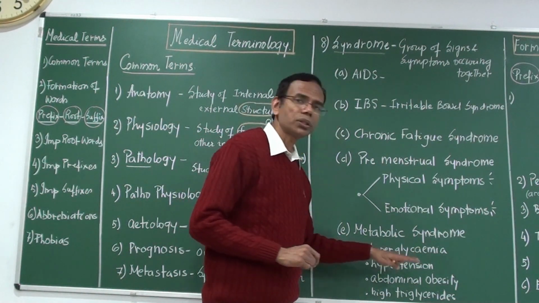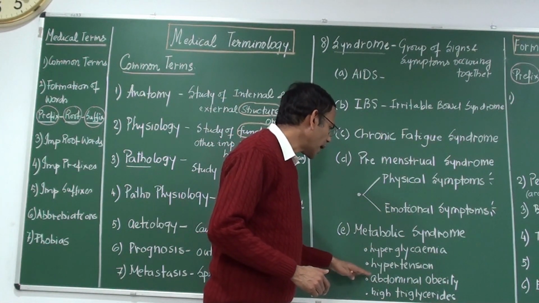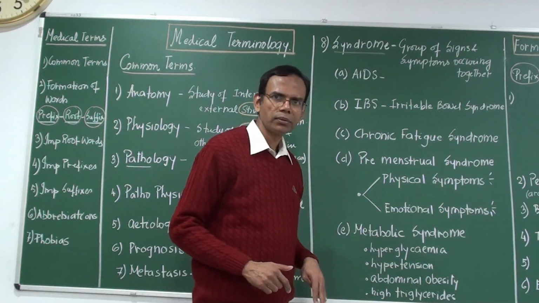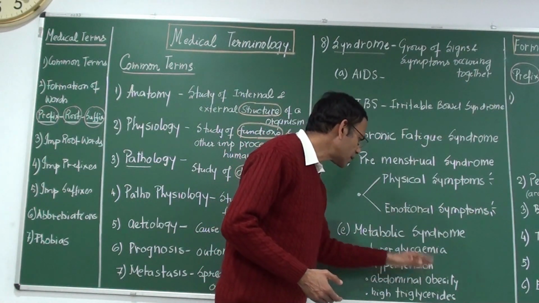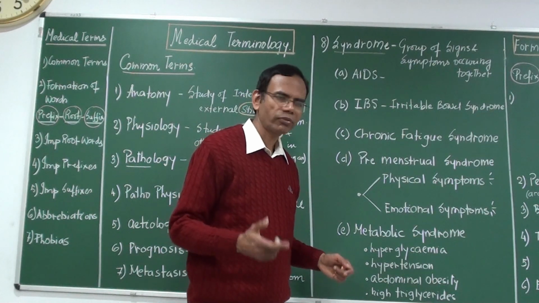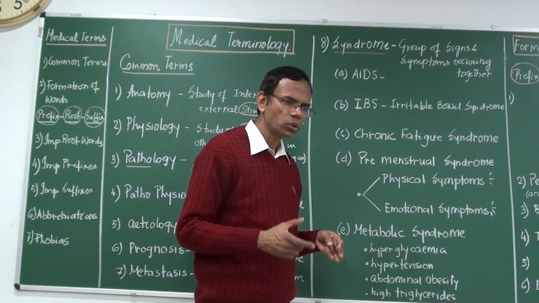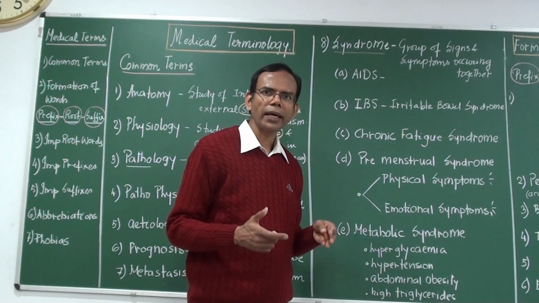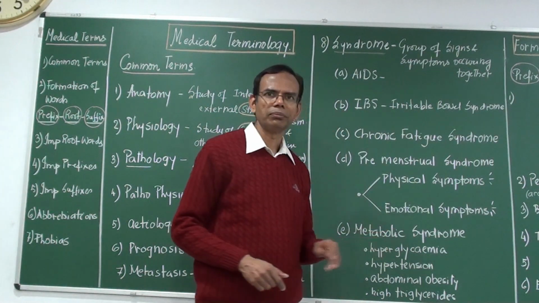Then hypertension, that is high blood pressure. Abdominal obesity, as you can understand, is obesity. High triglycerides means a lot of fat in the blood. Then there is HDL, the good cholesterol. There is low HDL. So these are the symptoms of metabolic syndrome.